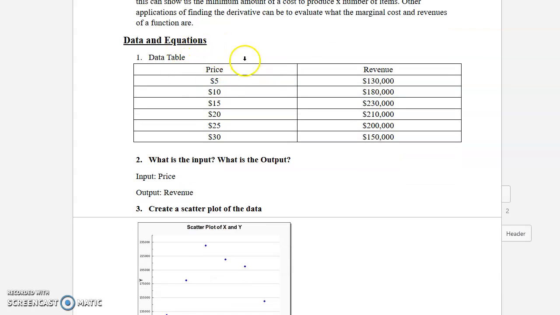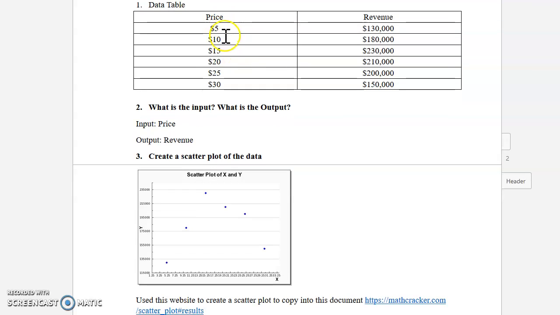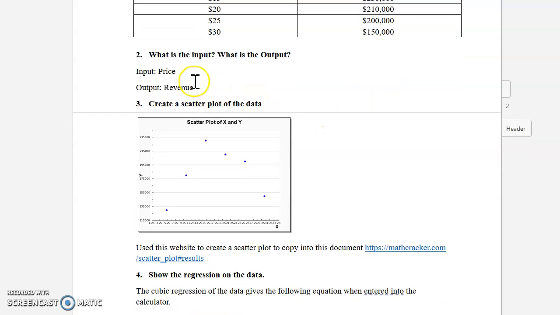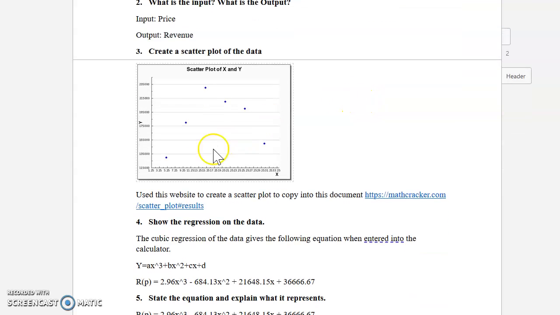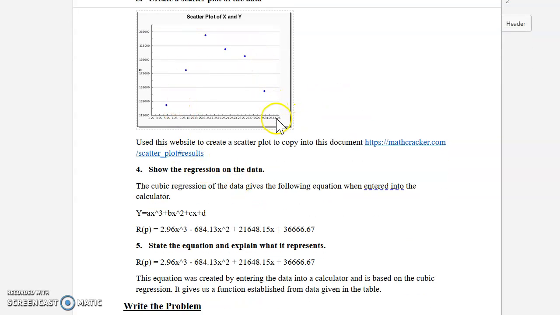So here's my data table, my data and equations topic here, with price and with revenue. Revenue is going up, and then down. So the input is going to be price, and the output is going to be revenue. My scatter plot is here. I went ahead and went to this website and created a scatter plot just because I couldn't get my calculator screen up here. So here's my scatter plot.